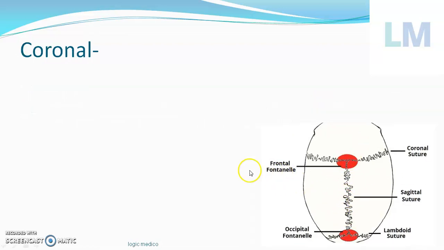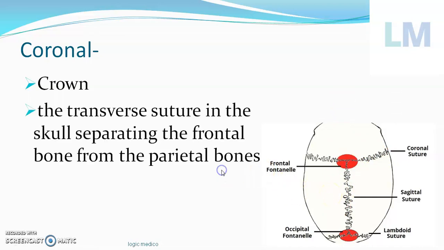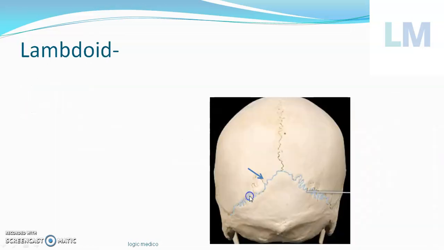That's sagittal. Whereas this is coronal. Coronal means crown. Where will you put the crown? In this area. So that's why coronal. This suture is called the coronal suture, and the plane passing through this divides the body into two unequal halves, an anterior half and a posterior half. Anterior half definitely is not similar to posterior half, therefore it is unequal. So it's a transversely oriented suture connecting the frontal and the two parietal bones. That's the description. Now the lambdoid.